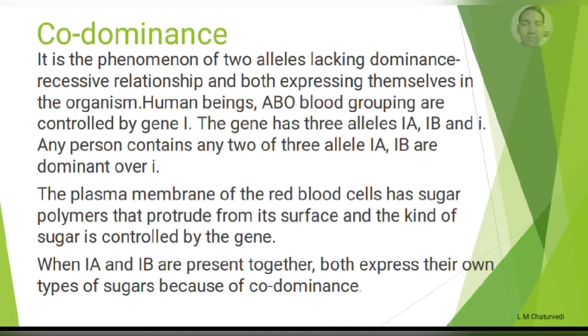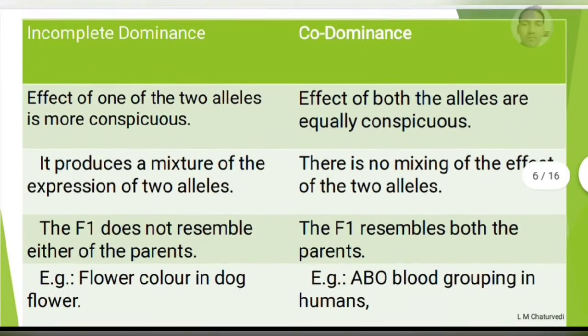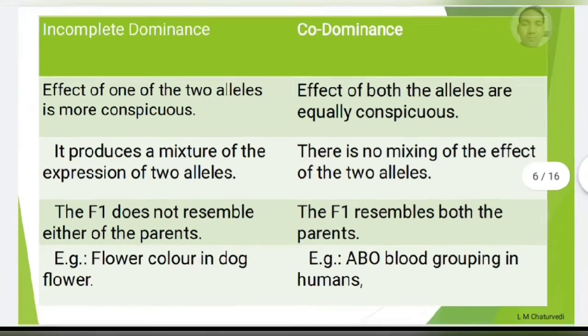But in blood group A, there are two chances, either IAIA that is homozygous condition or IAIO that is heterozygous condition. Same for blood group B, IBIB that is homozygous and IBIO that is heterozygous. And blood group AB, that is IAIB, it means both genes are present and both are expressing at the same time. This is proof that AB blood group is an example of codominance. Both genes are expressing simultaneously.